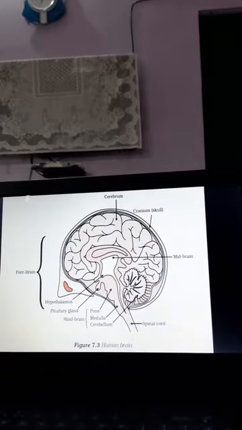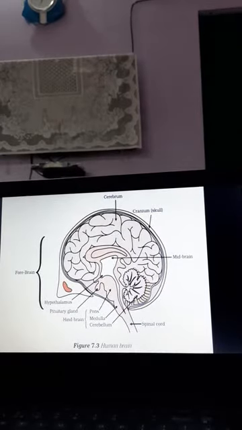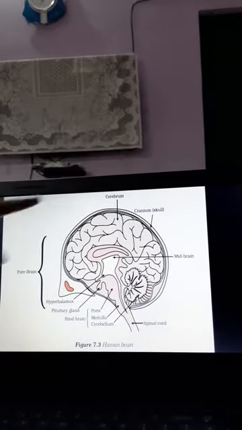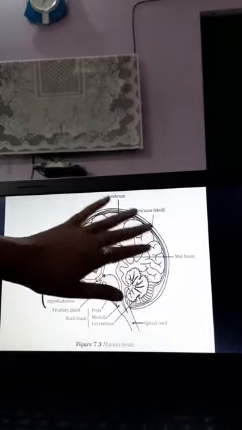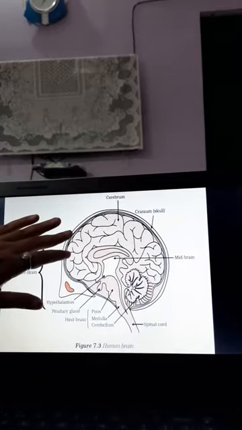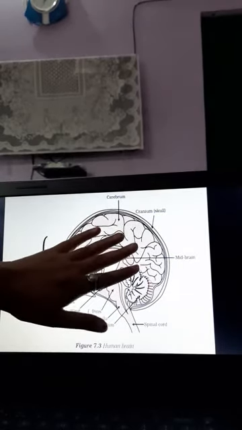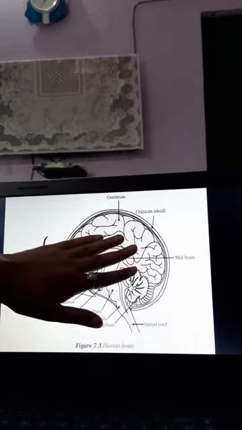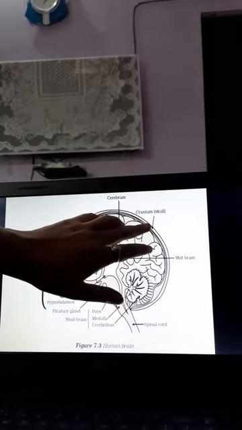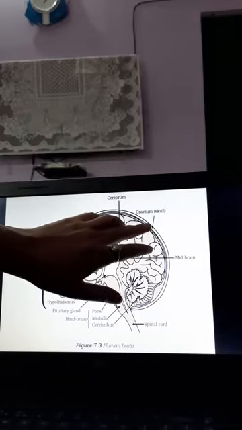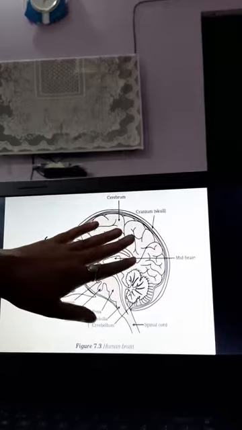So students, this is a typical diagram of a brain which I have taken from your NCERT book. This is the cerebrum part, and this is the cranium or the skull. The skull is meant to protect this important and delicate organ of our body, that is the brain. So what is the cranium? The cranium is the skull, the hard part which we can feel when we touch it, and that constitutes the skull.